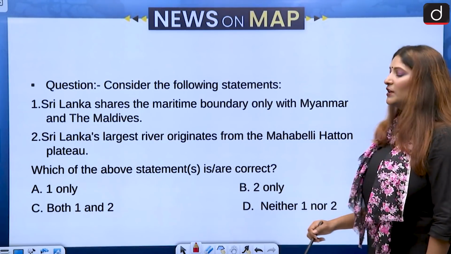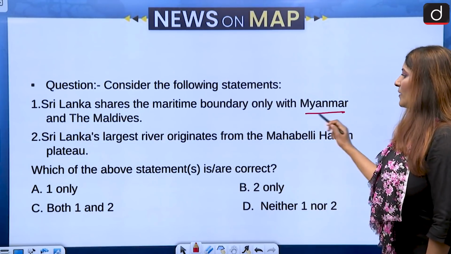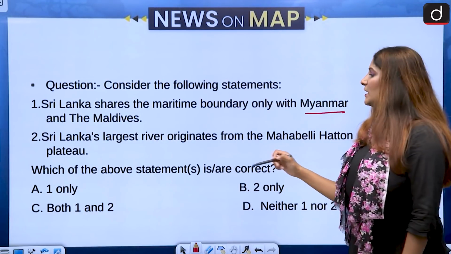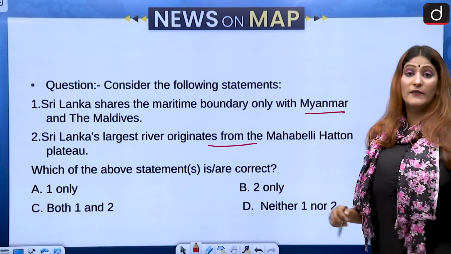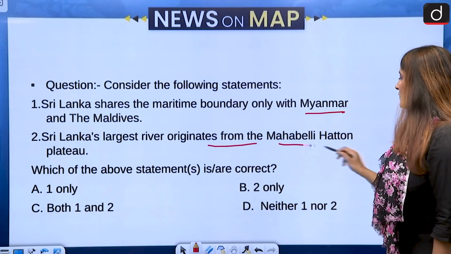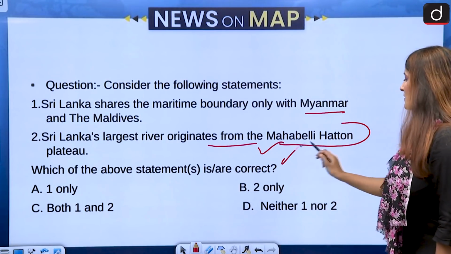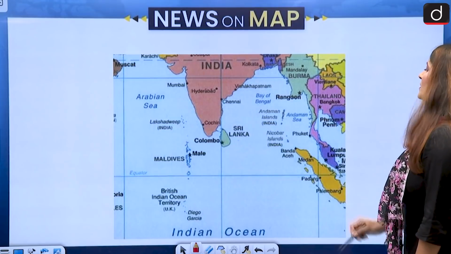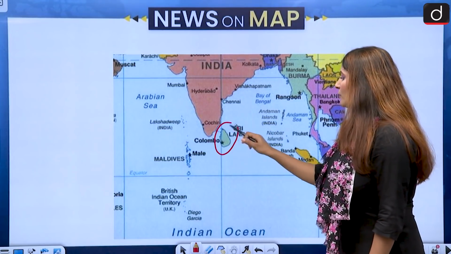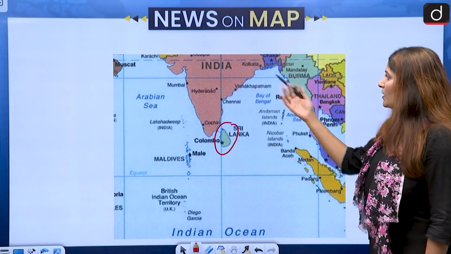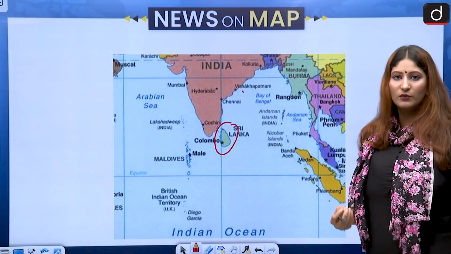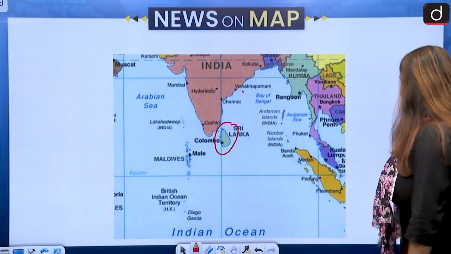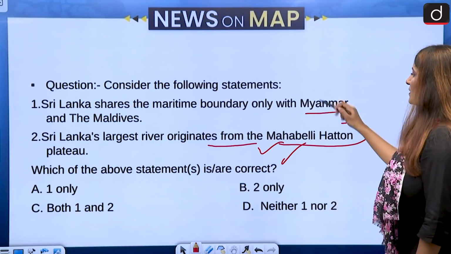Sri Lanka has a maritime boundary with only Myanmar and Maldives, and Sri Lanka's largest river, which is Mahaweli Ganga, originates from the Hatton Plateau. We have to see the correct one. So Sri Lanka not only has a border with Maldives and Myanmar, but also India, and we have to understand it is our neighbor of India. So that is why the first statement is not correct.